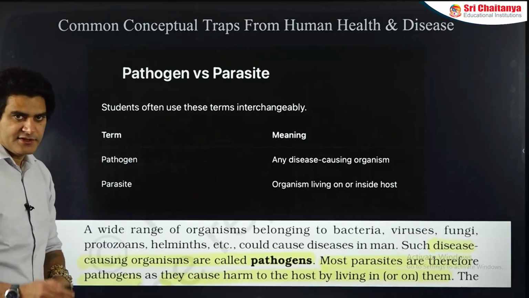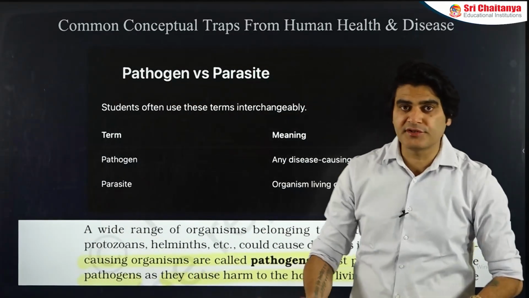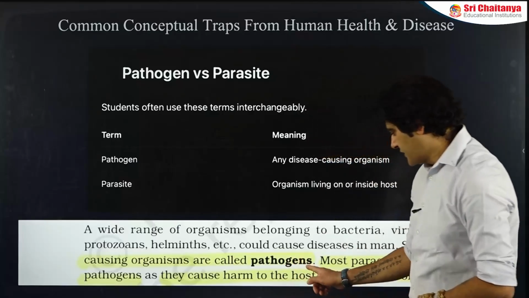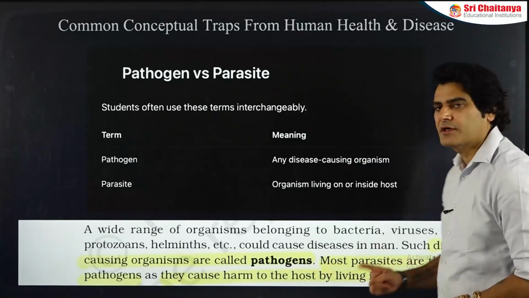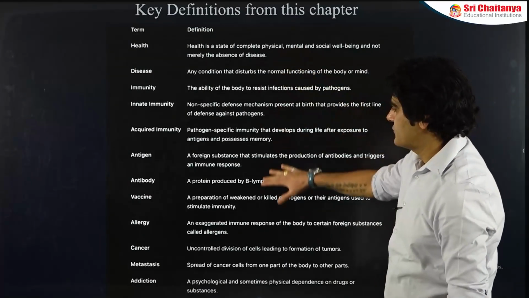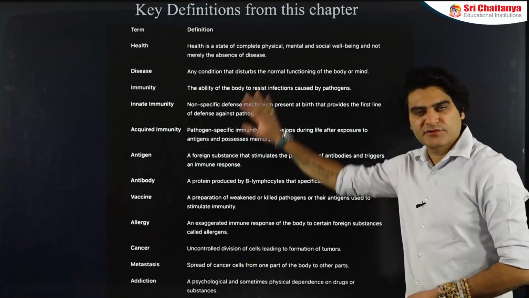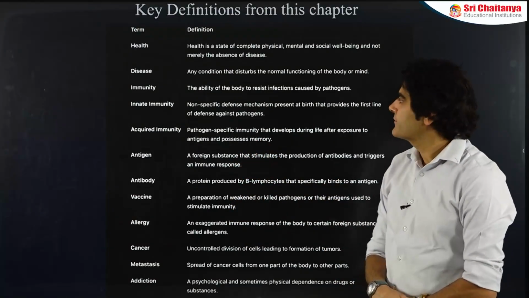Pathogen versus parasite. Pathogens are disease-causing organisms. Parasites are organisms that live on the body. Same NCERT line I have pasted over here also for your reference. Most parasites are pathogens. Then next, key definitions from this chapter. We have discussed all of them. You can just go through them while revising this chapter.